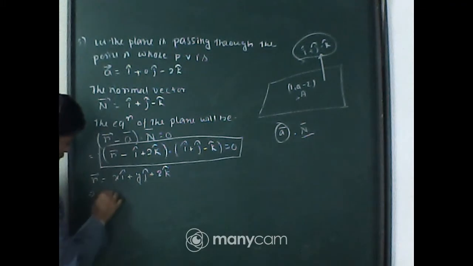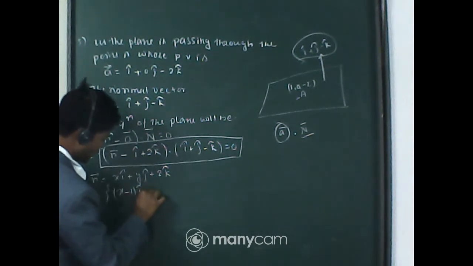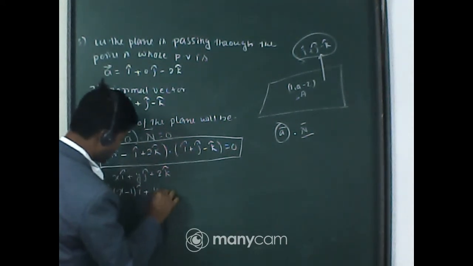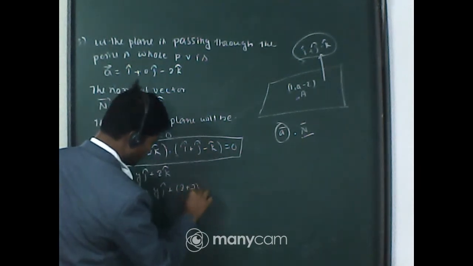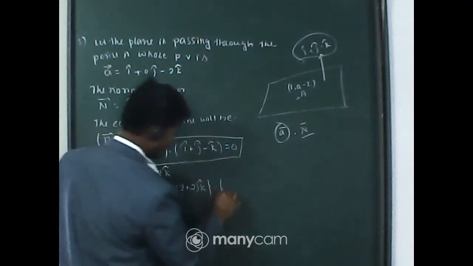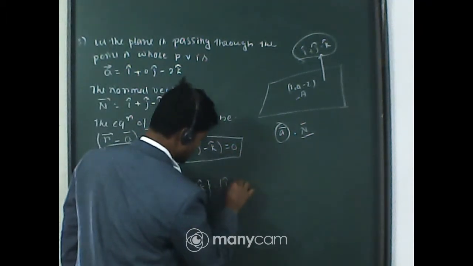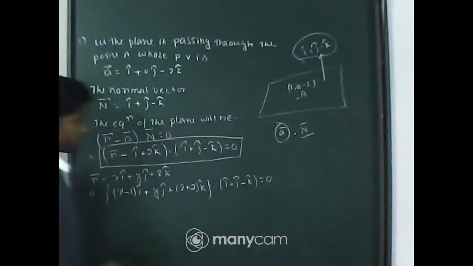So if I put the value of r here, it will be (x minus 1) i plus y j plus (z plus 2) k, dot (i + j - k), is equal to 0.